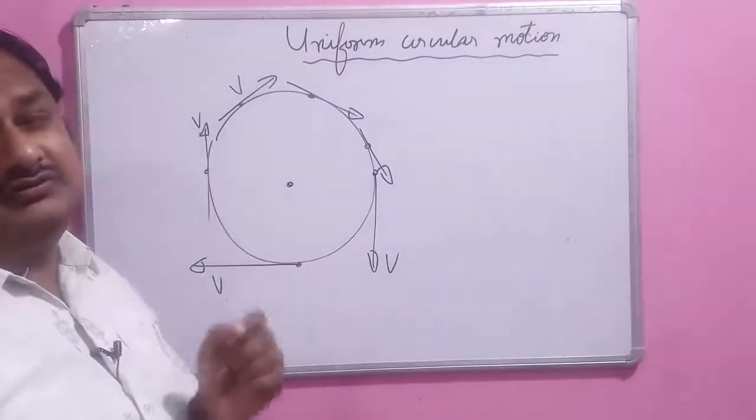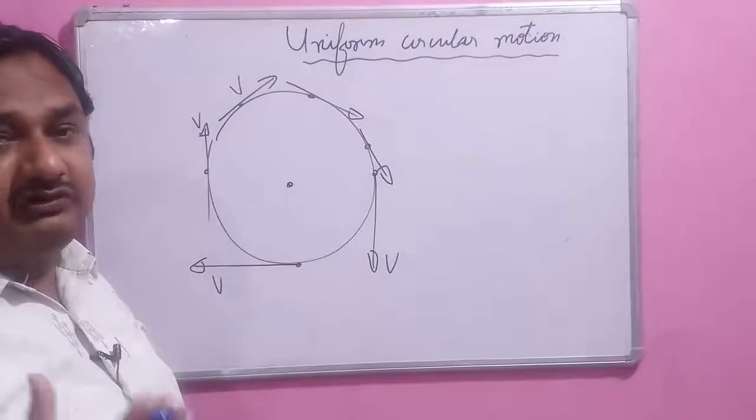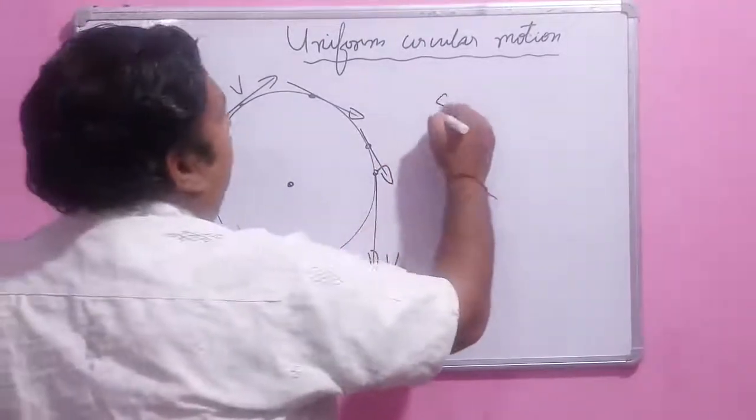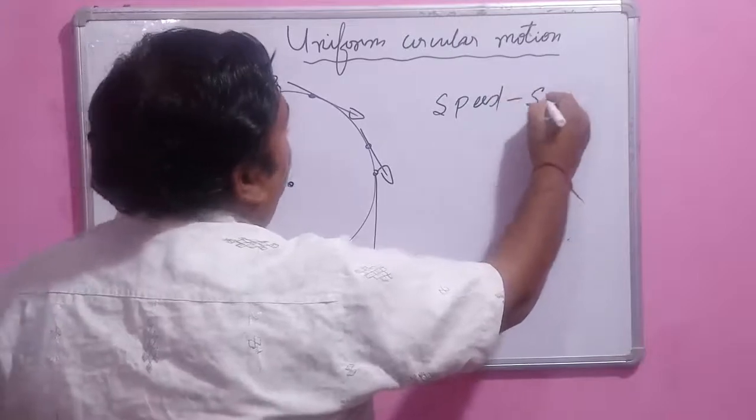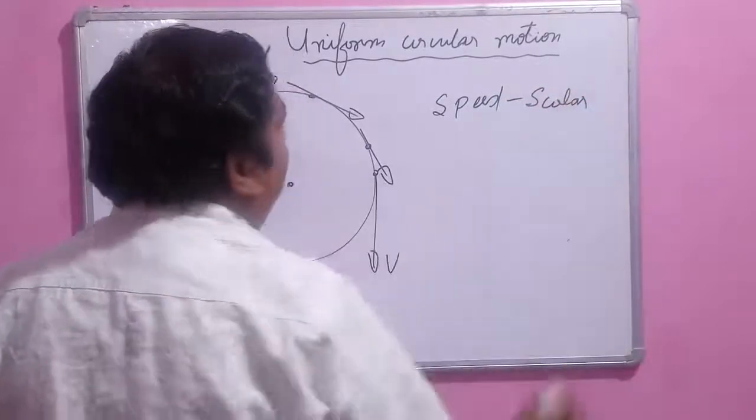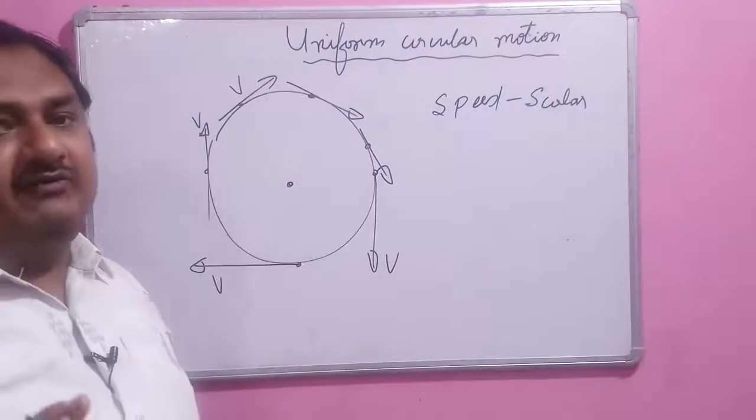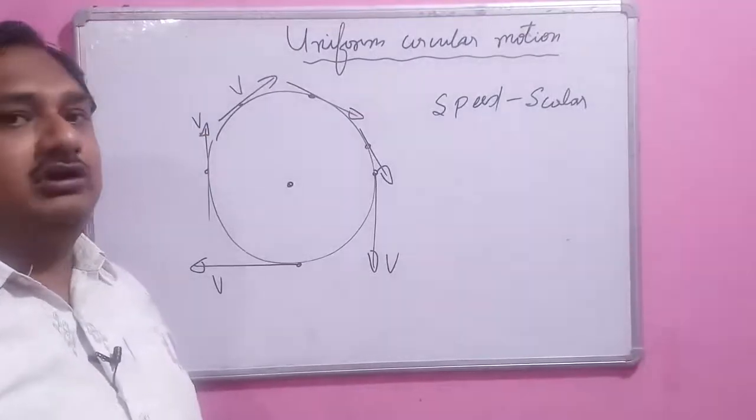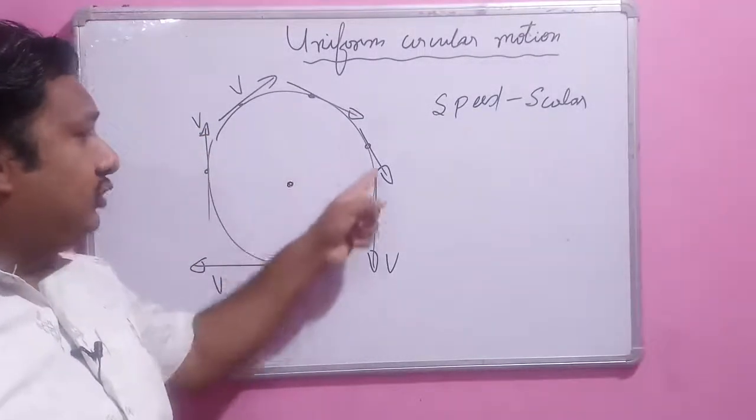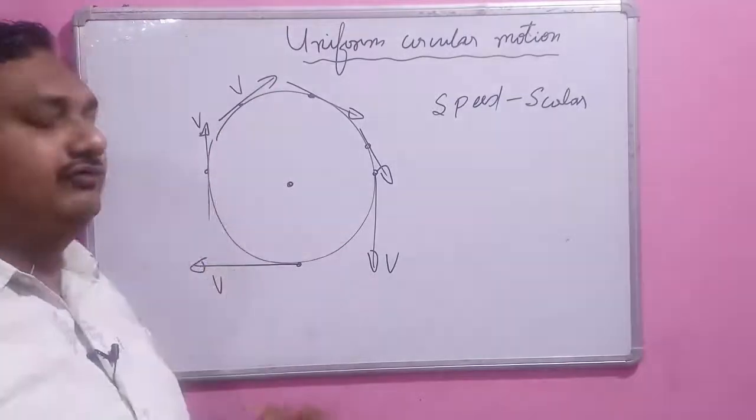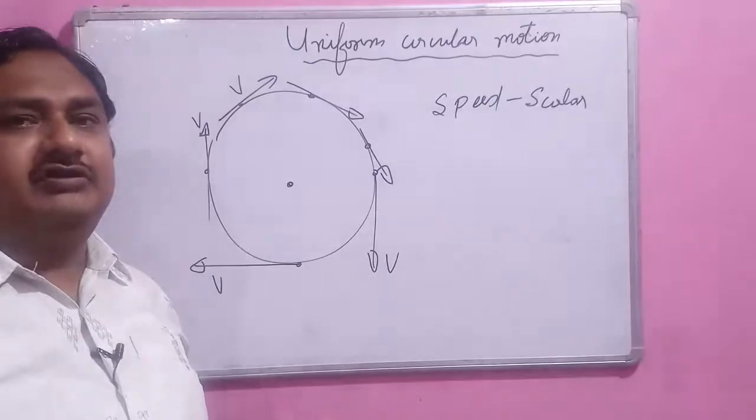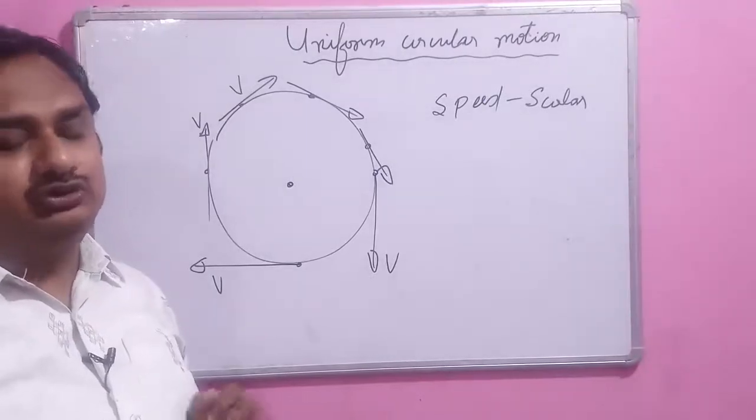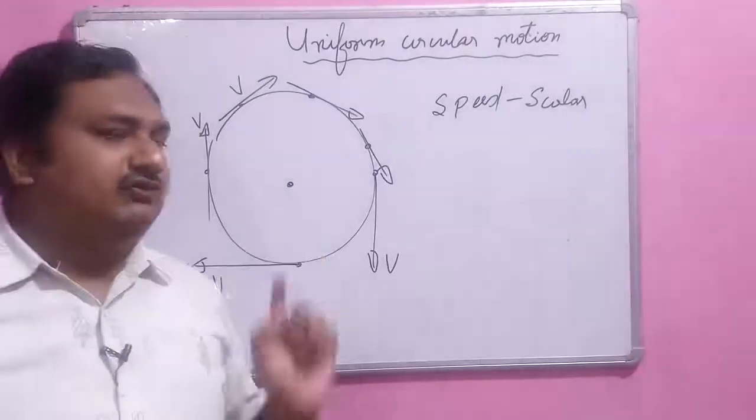path with a constant speed. Here I am using the word speed because we know that speed is a scalar quantity. It has only magnitude, it does not have direction. So whenever the object rotates in a circular path with a constant speed, then we say the object is in uniform circular motion. This is one part of the thing.